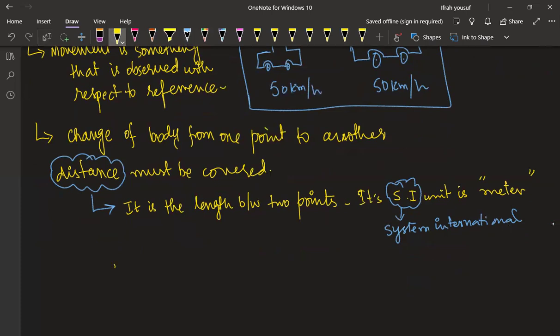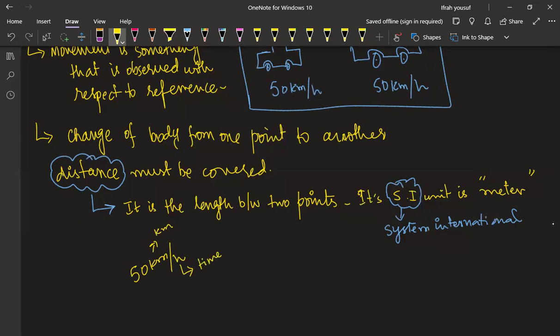Okay, let me discuss it in this way. If I say that you are moving with 50 km/h, that means this kilometer is a unit of distance, and this hour tells you the time.